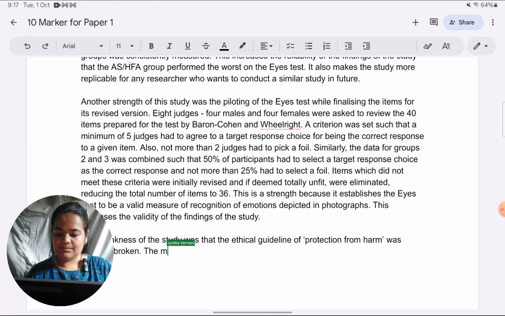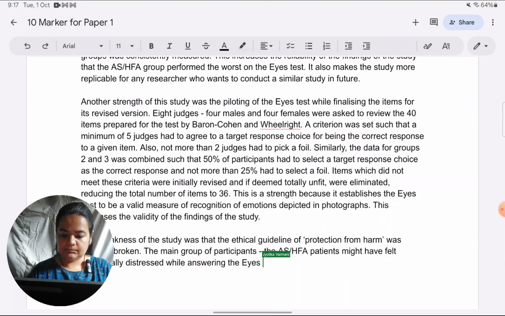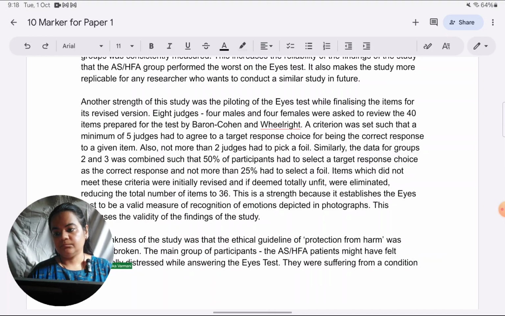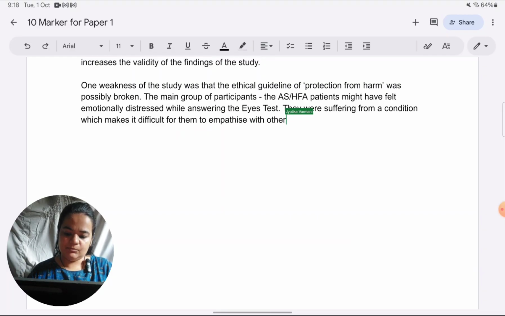The main group of participants, the ASHFA patients, might have felt emotionally distressed while answering the ICE test. They were suffering from a condition which makes it difficult for them to empathize with others and process emotions.